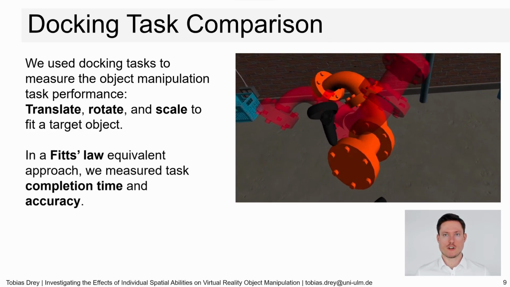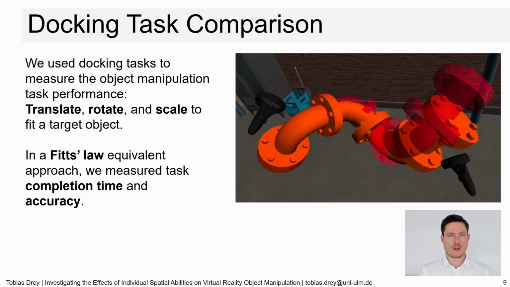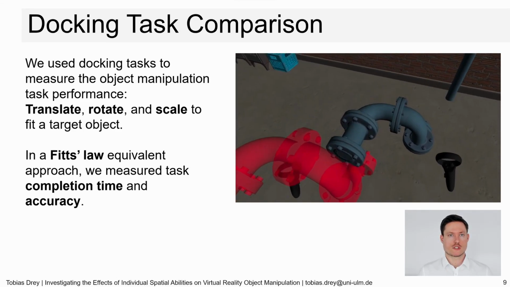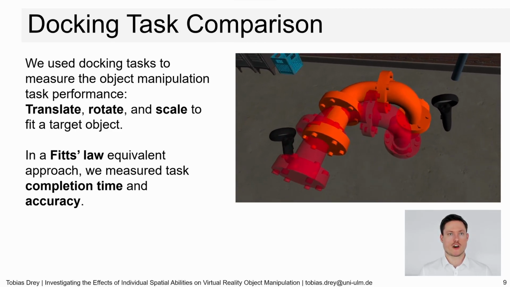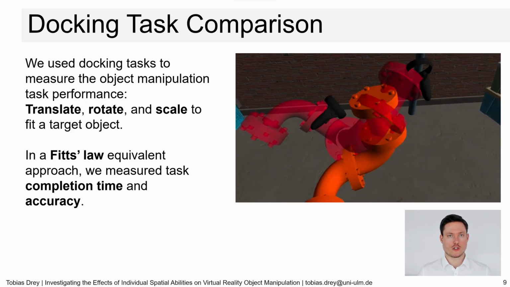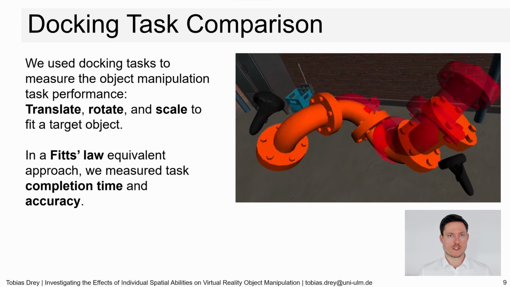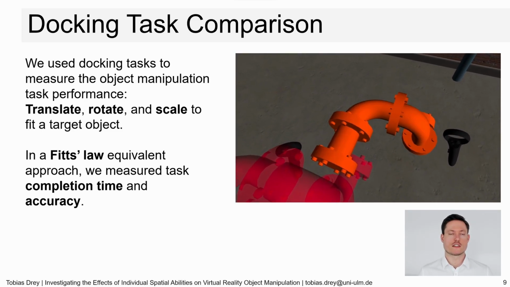In a Fitts-Law equivalent approach, we measure task completion time and accuracy. Therefore, we present our own Fitts-Law adaptation as nothing suitable for controlling the difficulty of our tasks was defined until now. This was necessary to adjust the difficulty of our docking task, as it is essential for Fitts-Law studies. I will not present the equations in this talk, please find details in our paper.